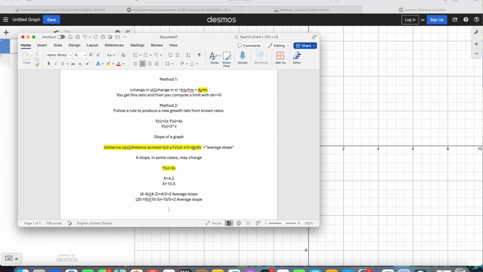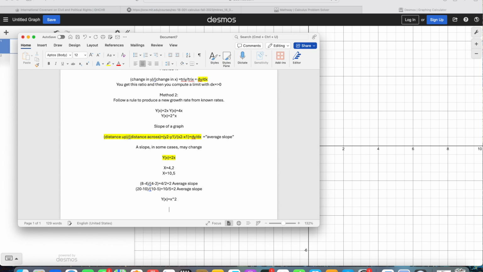Now let's look at something where the slope is changing. Something like this. With this function, the slope is consistently changing. So let's do the same points.